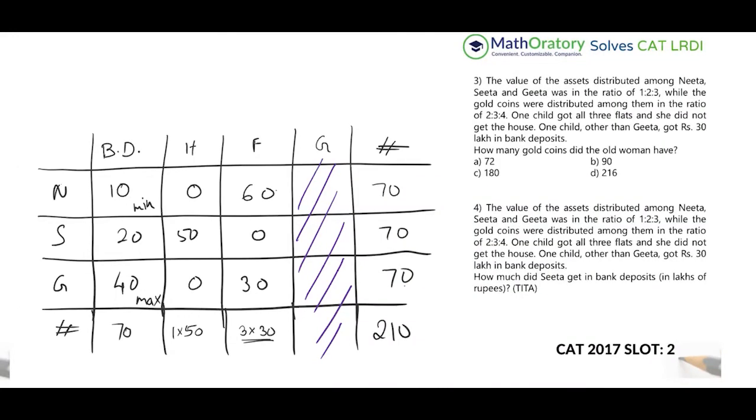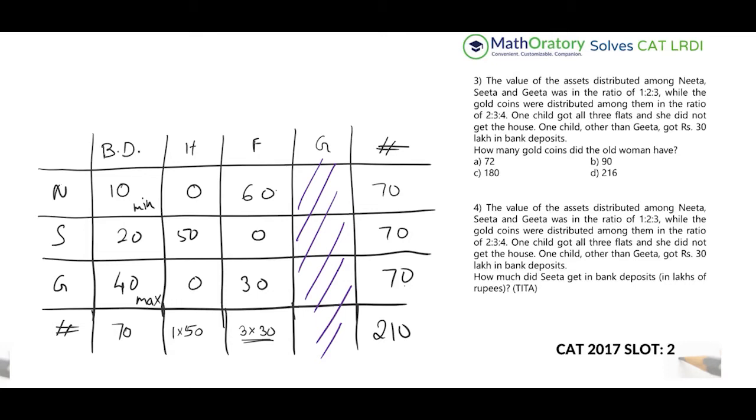Okay, so for question number 3, it says the value of the assets distributed among Nita, Sita, and Geeta was in the ratio 1:2:3, while gold coins were distributed among them in the ratio 2:3:4. So this changes the table because earlier we had equal distribution in the assets.